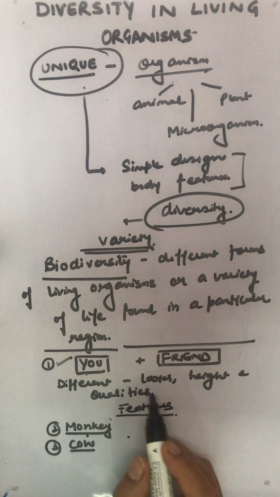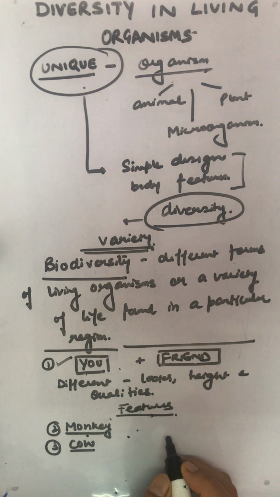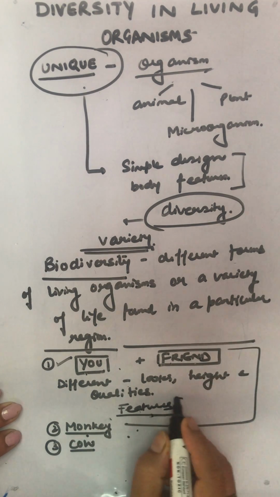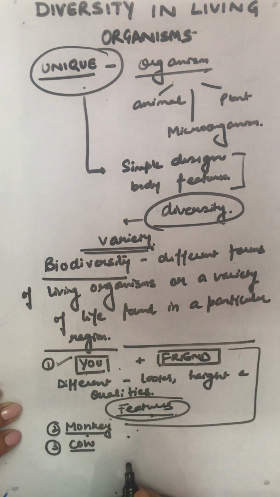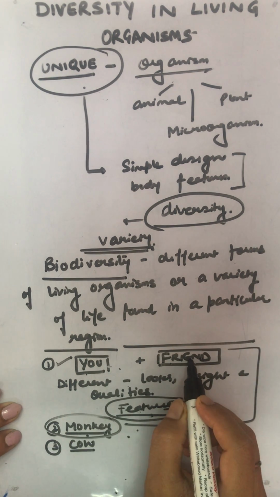That means each and every living organism possesses a distinct form and is different from others in terms of certain features, that we identify as characters that help that organism to differentiate from others.